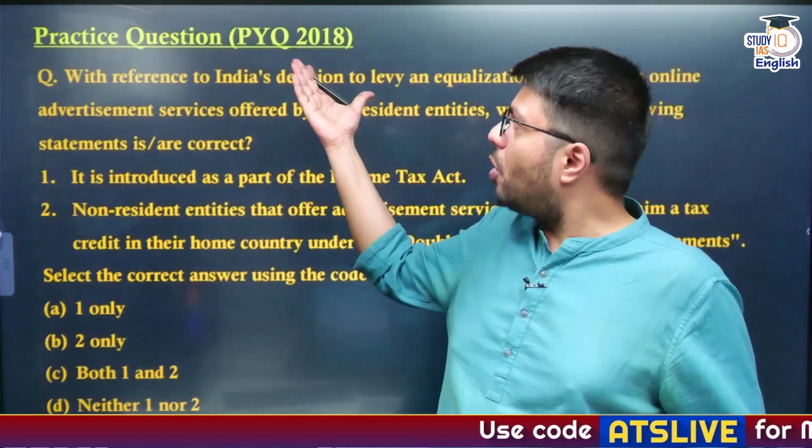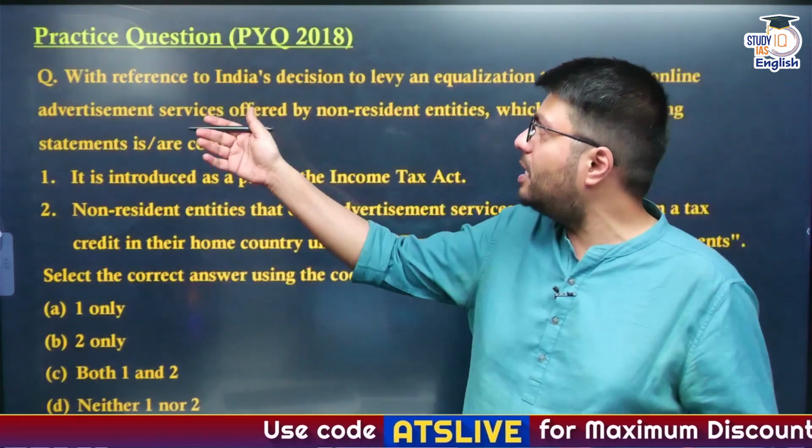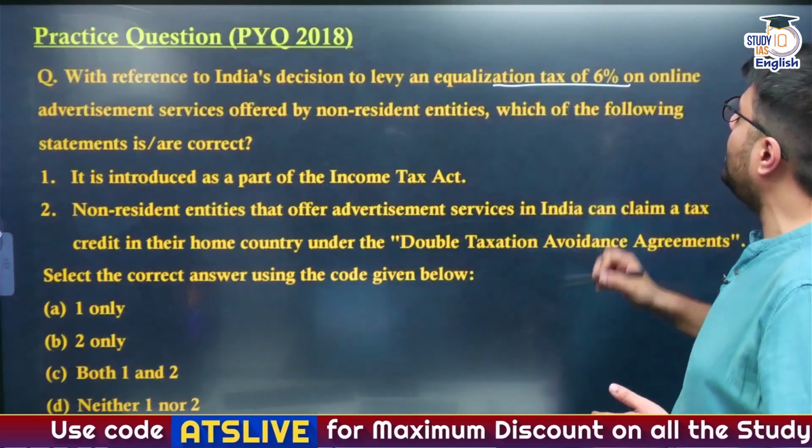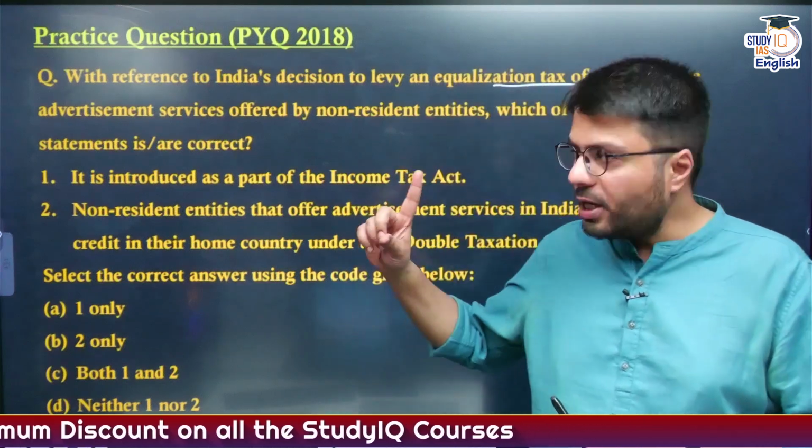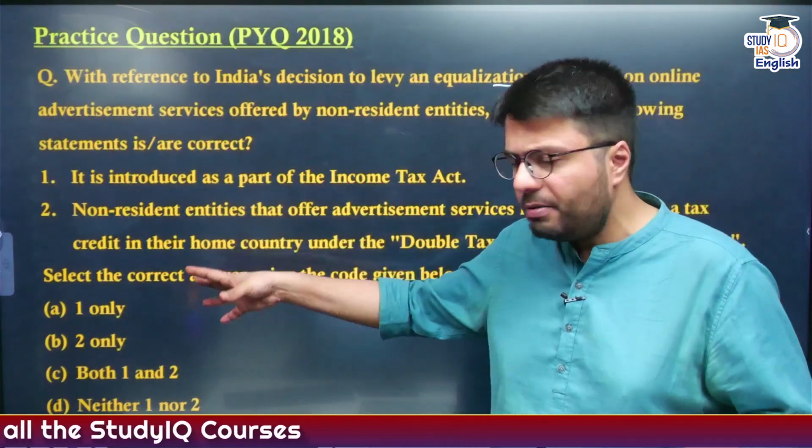Now let's see if you can solve this PYQ of 2018. As you can see, this PYQ actually appeared on the equalization tax of 6% on online advertisement. What is the correct answer of this PYQ? Please let me know in the comments.